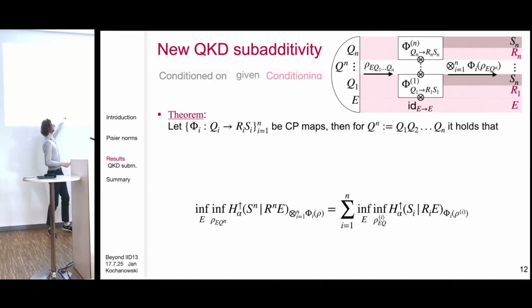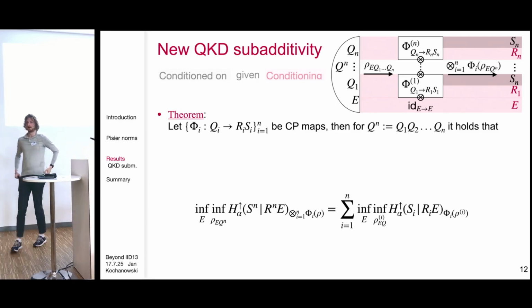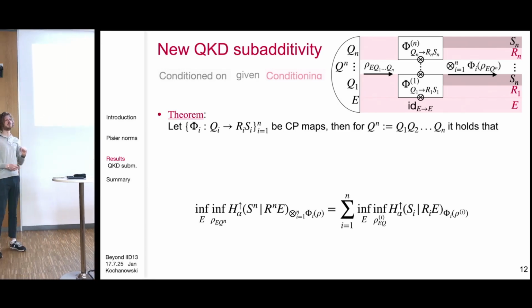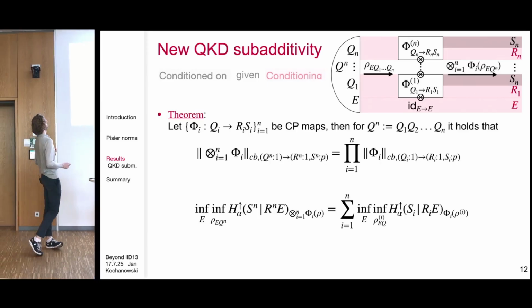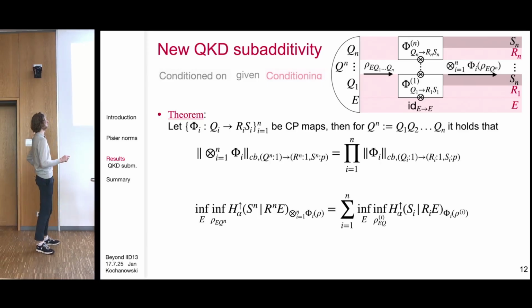And then if you take all these channels to be the same, you get just n times the individual one. Now you can translate this statement back to norms, and the norm statement would look like this. We consider the 1 to 1 comma p norm of this whole tensor product, and we want to show that this is the same as the product of all the 1 to 1 comma p norms.